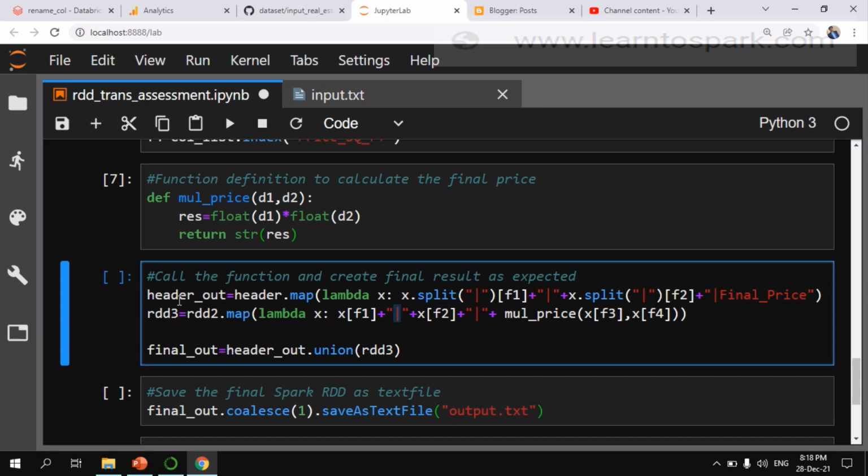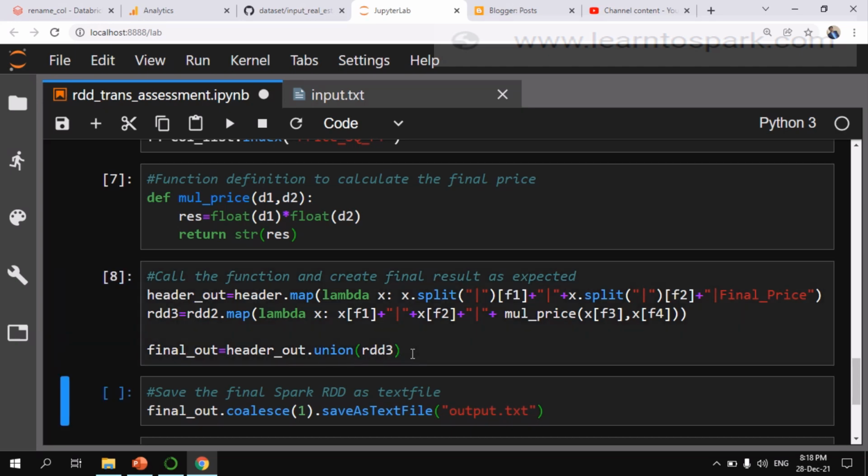Also, for the header column, we have removed the header, but in the output we need the header. So there as well I am applying the same logic, x dot split. I am using the index of F4, F2, and hard coding the final price. Finally I am unioning the header with the data. Let me run this.